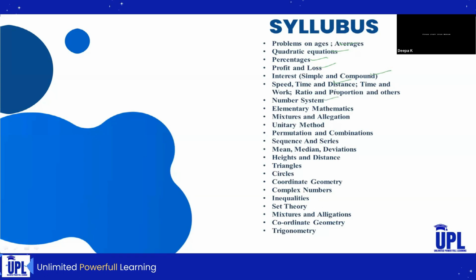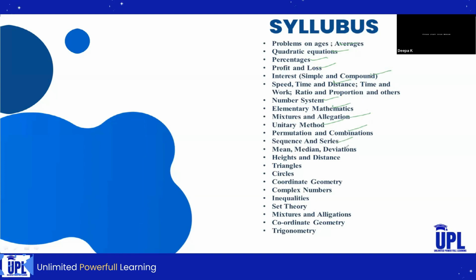It comes from basic mathematics. And elementary mathematics also comes from basic mathematics. And mixtures and alligations belong to mental ability. And also unitary method and permutations and combinations come from the PU syllabus. And sequence and series also come from the PU syllabus.